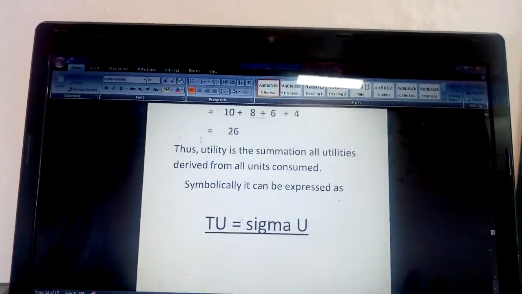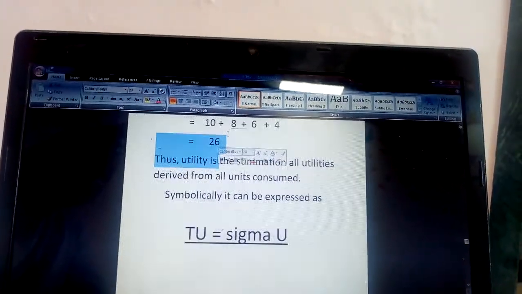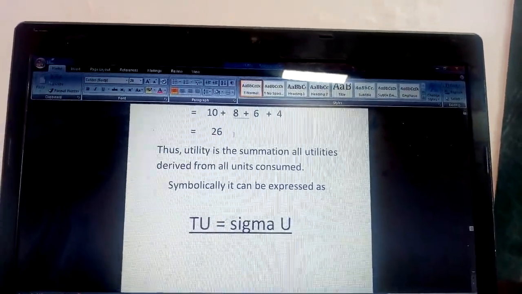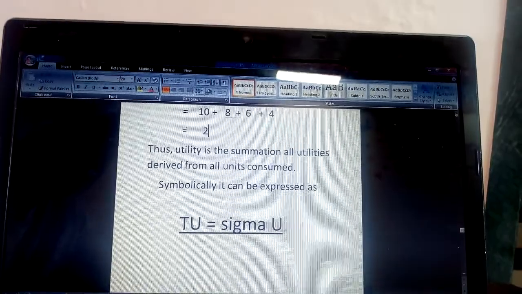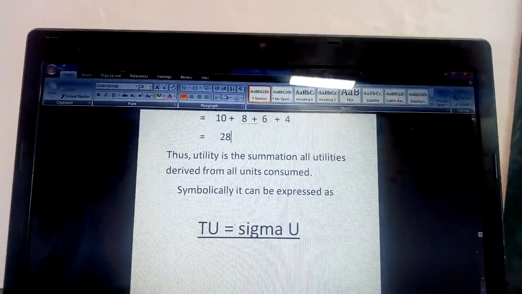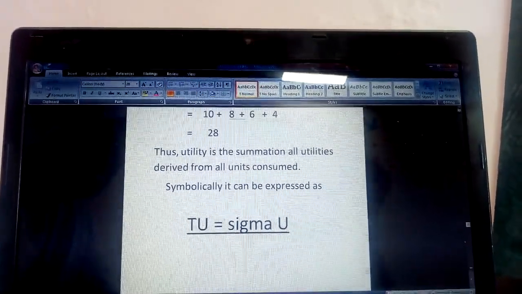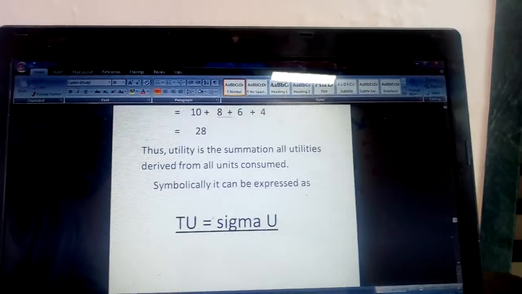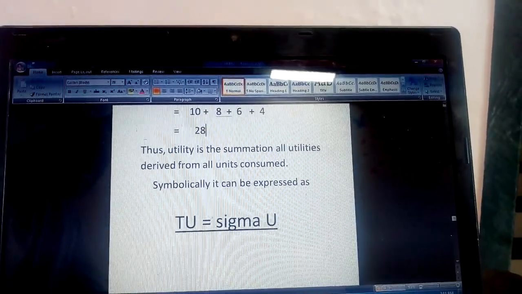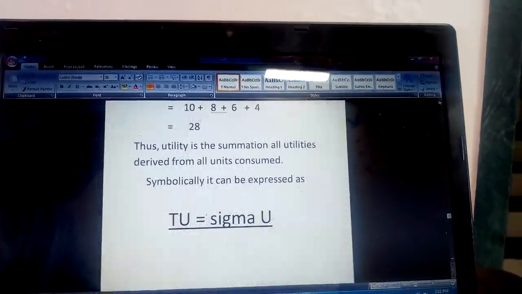Now see here written 26, it is actually 28. Total utility is 28. Thus, it is the summation of all utilities derived from all units of a commodity. So in this way we can calculate the total utility.